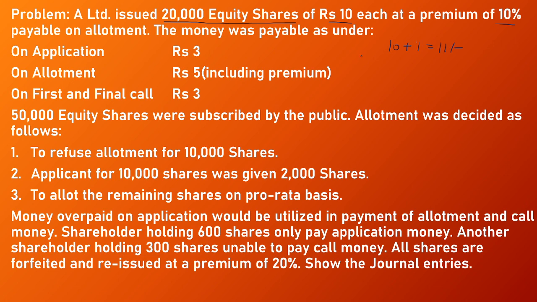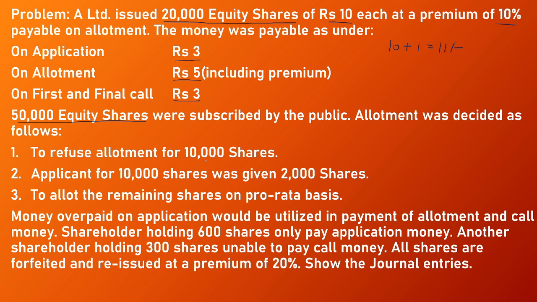Now this 11 rupees is received by the company in 3 installments. At the time of application rupees 3, at the time of allotment including premium rupees 5, and at the time of first and final call rupees 3 per share. Now 50,000 equity shares were subscribed by the public. Allotment was made as follows. Now this is a question related to oversubscription because the company issued 20,000 equity shares and the public subscribed for 50,000.